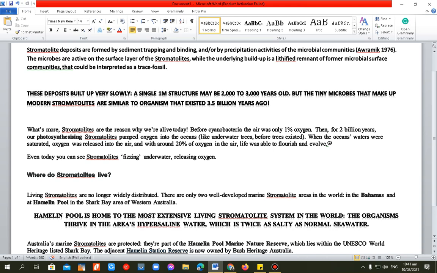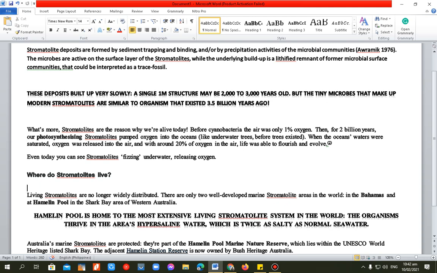So stromatolite deposits are formed by, pinoform po ito ng mga sediment trapping and binding and/or by precipitation activities of the microbial communities, according to Awramik 1976. So those microbes are active on the surface layer of the stromatolites while the underlying buildup is lithified. So dito lang po, underlying buildup is yung lithified remnant of former microbial surface communities that could be interpreted as a trace fossil. So these deposits po built up very slowly.